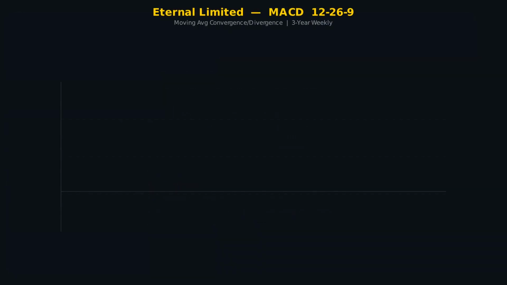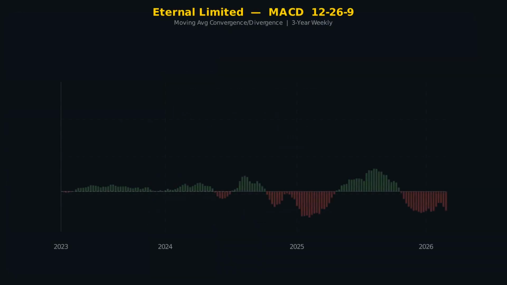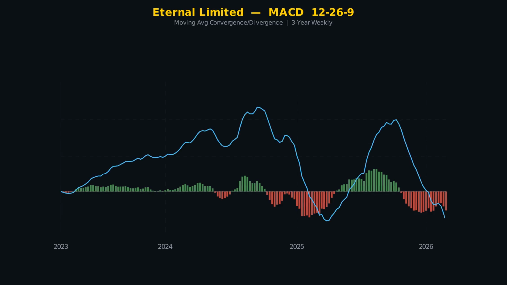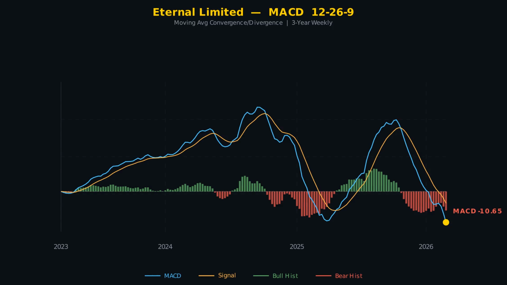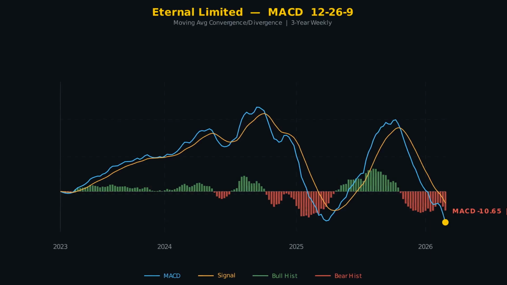Here is the MACD chart for Eternal Limited. Green bars mean MACD is above signal, bullish momentum. Red bars mean bearish momentum. Currently, the histogram is expanding. The MACD line is below the signal line. Bearish pressure is present.